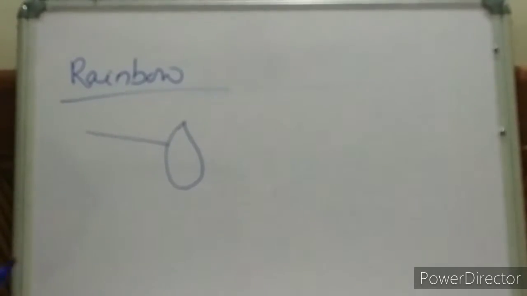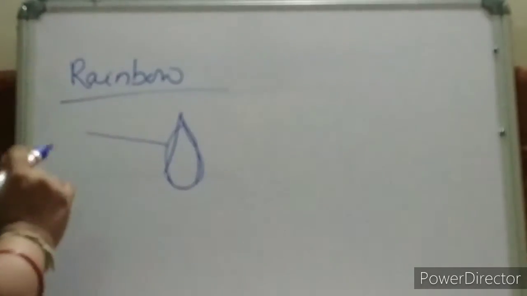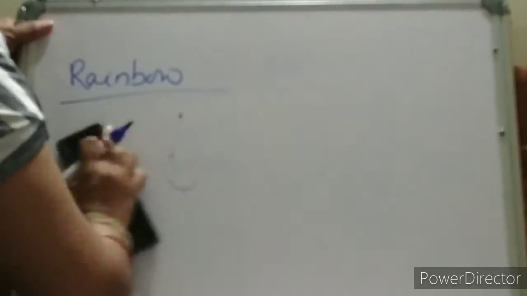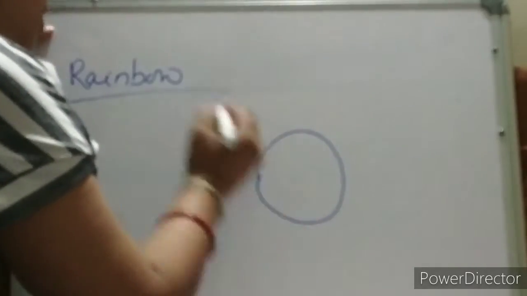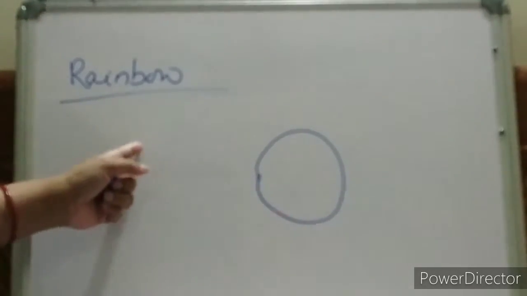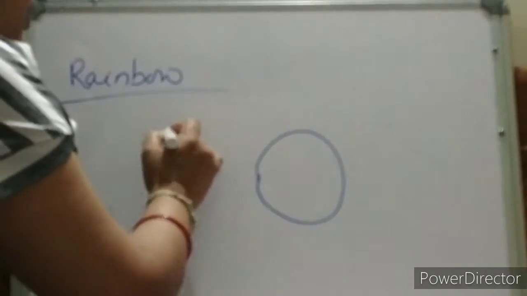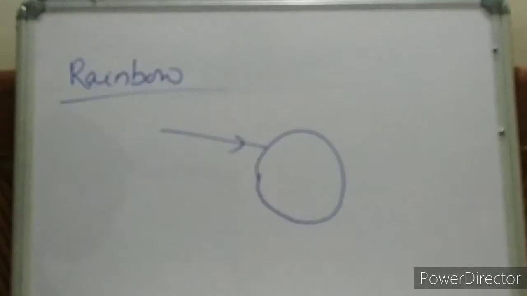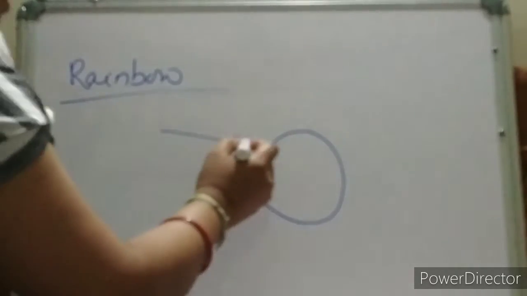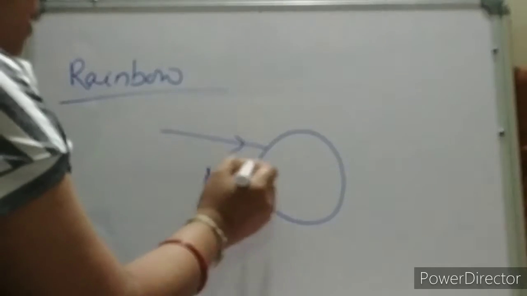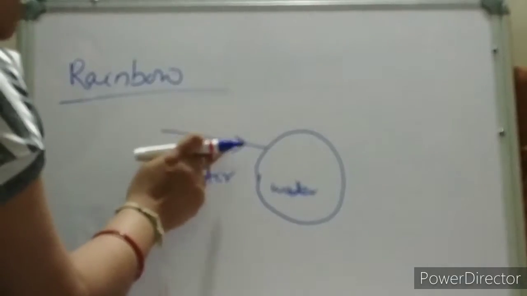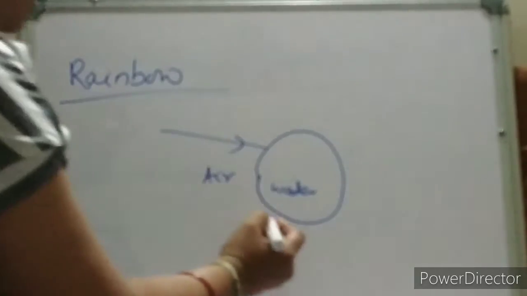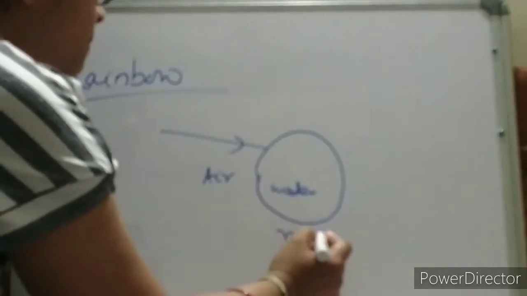So when sunlight enters a raindrop, let us draw the raindrop. The actual raindrop size will not be like that, but for understanding purposes we'll draw a circle, though it is not exactly a circle, you people know that. So when sunlight enters a raindrop, now this is your air, and raindrop means this is your water, that means your light rays are going from rarer to denser medium. Let me mention it over here.